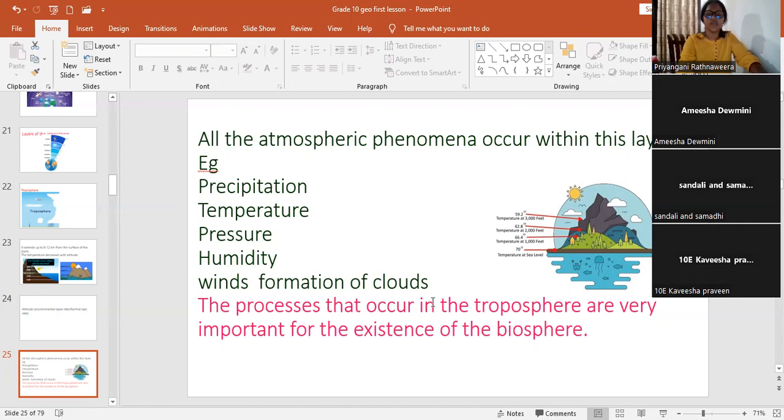The processes that occur in the troposphere are very important for the existence of the biosphere. This is very important. The processes that occur within the troposphere are very important for the existence of the biosphere.